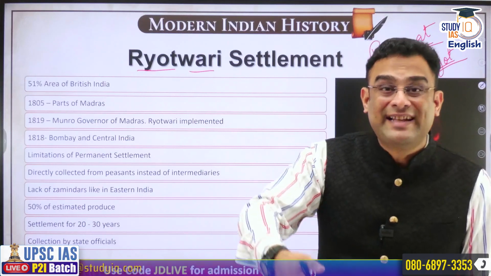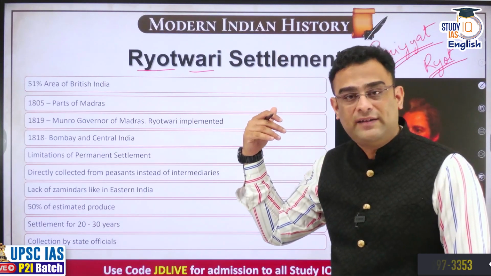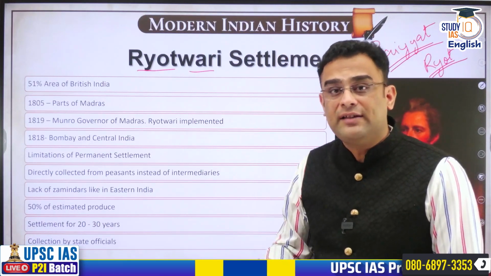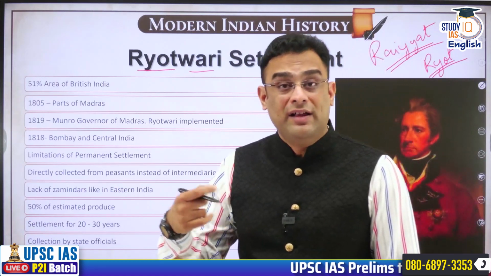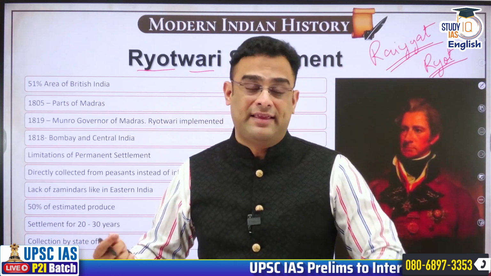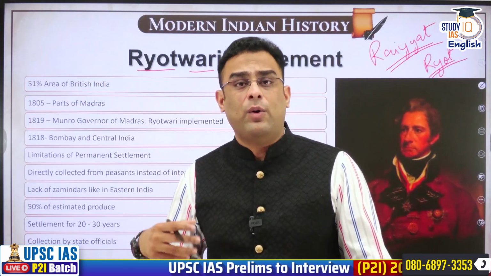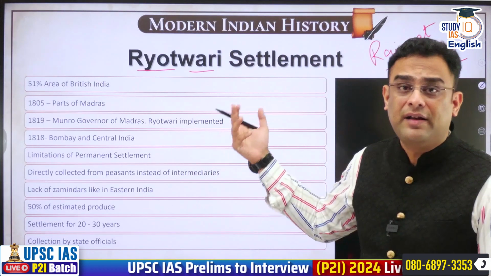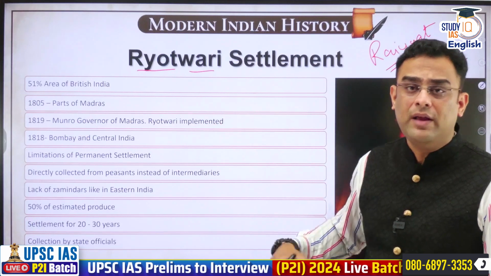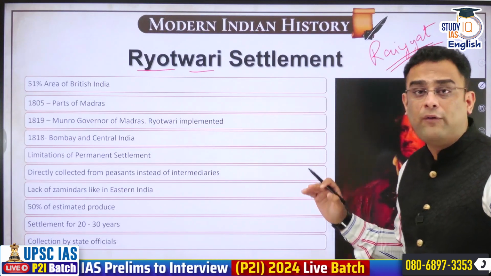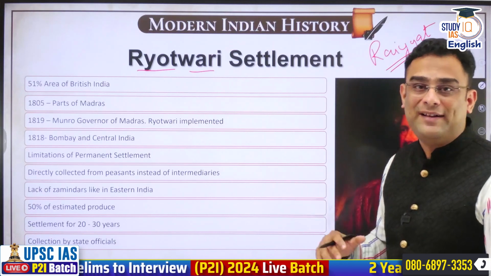The taxpayer directly paid the revenue to the state. And because of that, the Mysorean state was able to realize much more revenue, and the farmer was also happier. This same system was sought to be implemented under Ryotwari system. Okay, so he is a veteran, Thomas Munro, of many wars in South India.